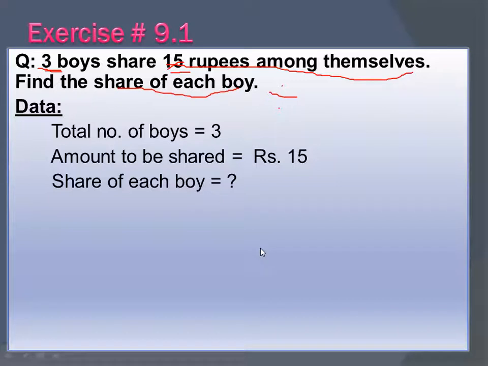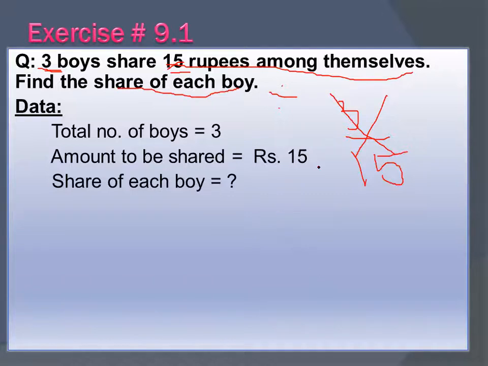So you will perform division here. But before that, you have to decide what will be your denominator and numerator. If you write 3 upon 15, this is completely wrong.